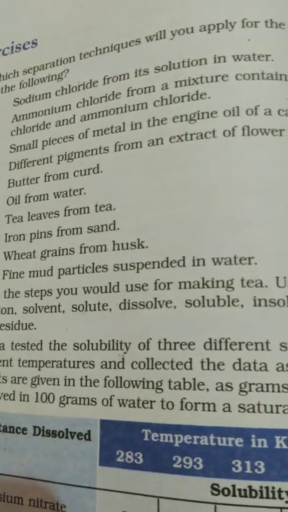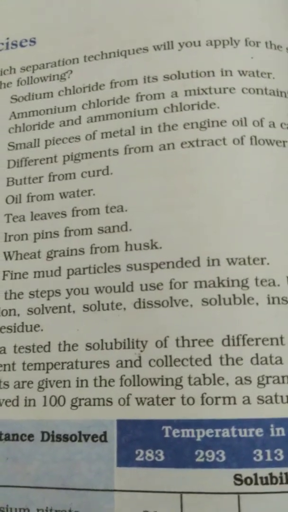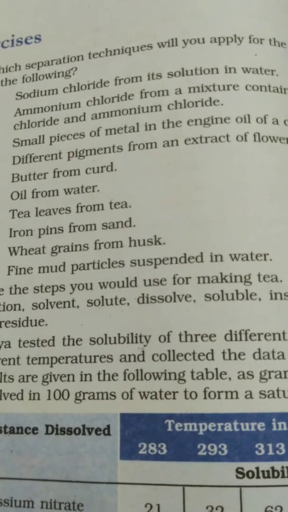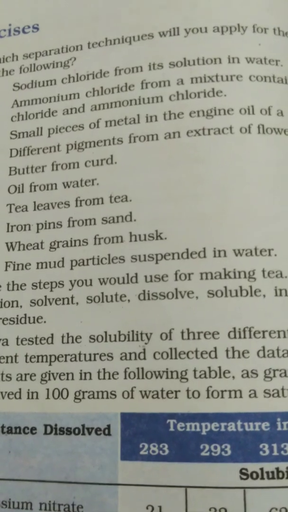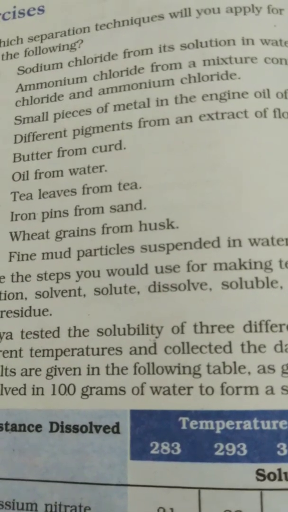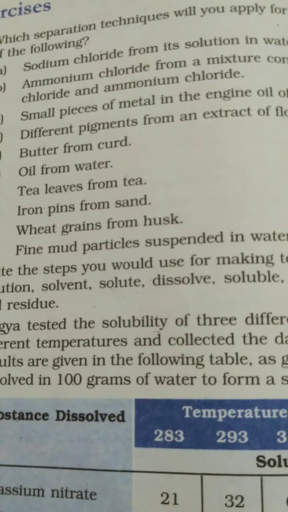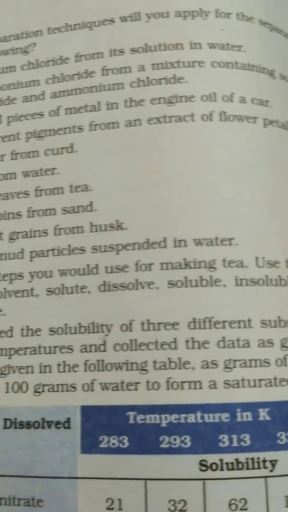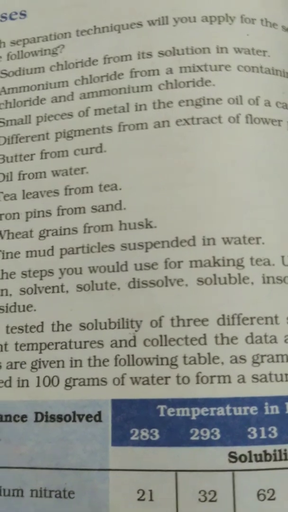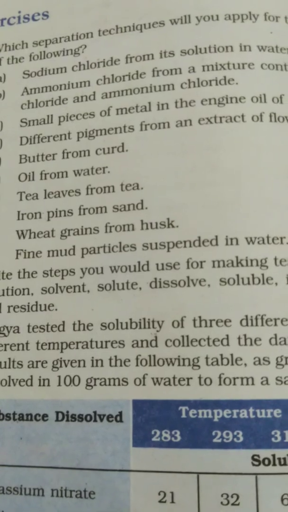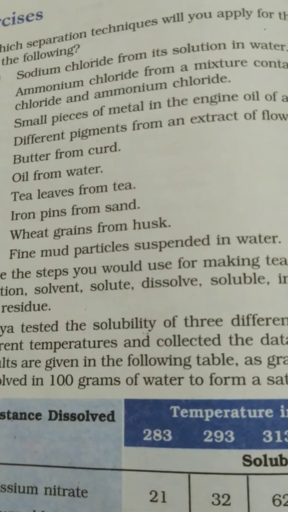What is given in the first question? Sodium chloride from its solution in water. What separation method will be right to separate the sodium chloride from its solution? Here I will say that you can go for two separation methods together. Either you simply do the evaporation, but what is the problem with the evaporation? It will lose the volatile part of the mixture, which is water, and it will give you back the sodium chloride, which is the salt. But here the separation is half done because you are losing one fraction.